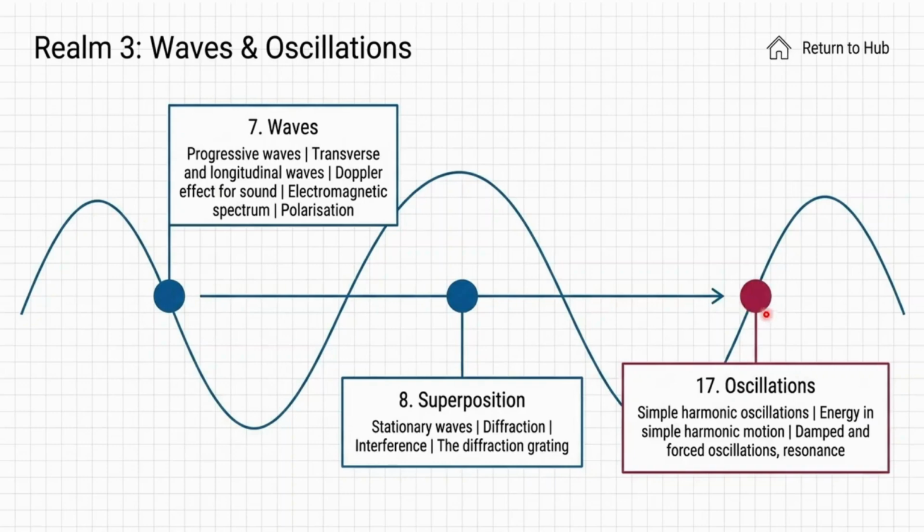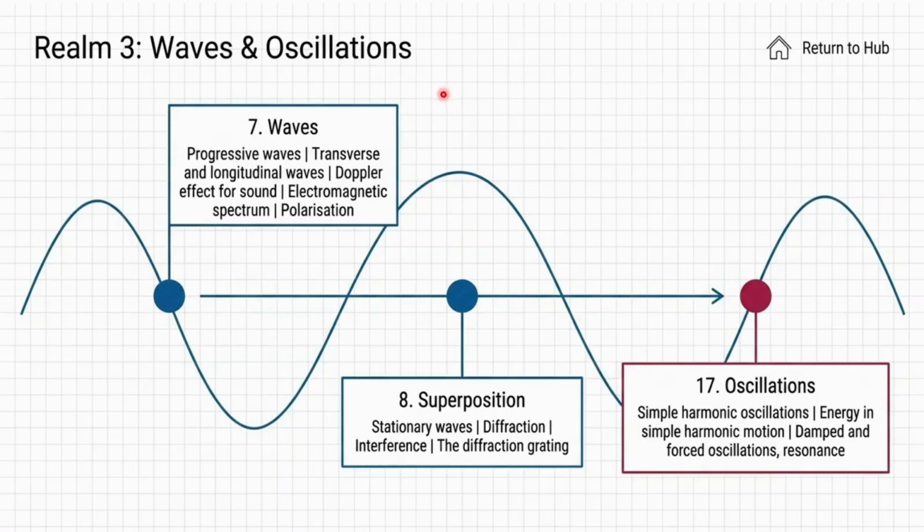Now we also see some cases which are damped and forced oscillations and what their condition is. You can say there are many real world problems with damped and forced oscillation, and one last is resonance. So this is all about zone 3, waves and oscillations.